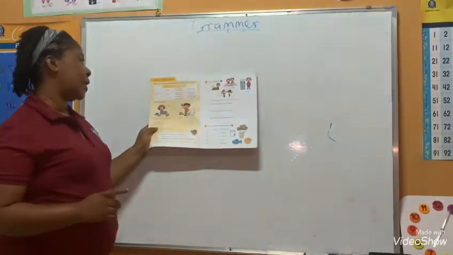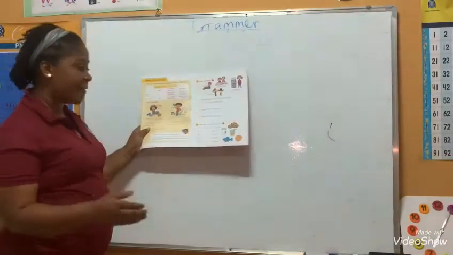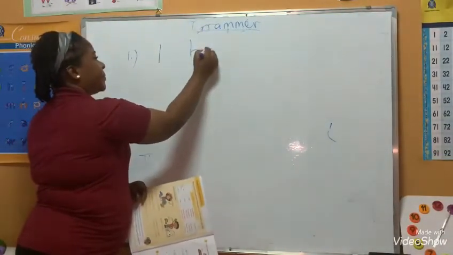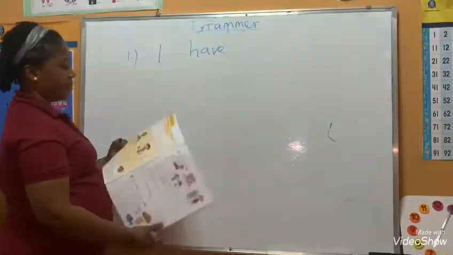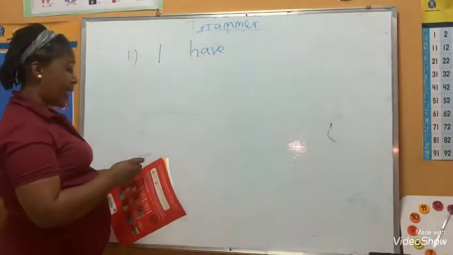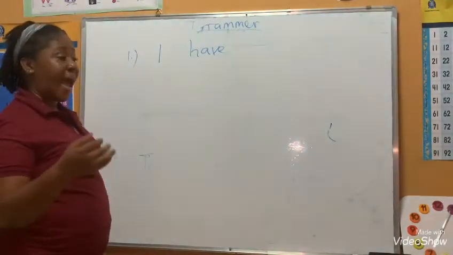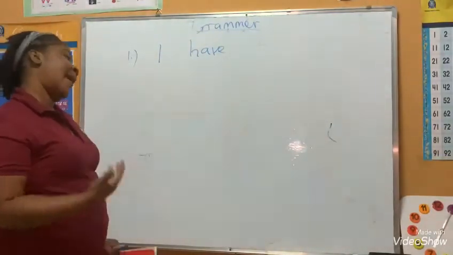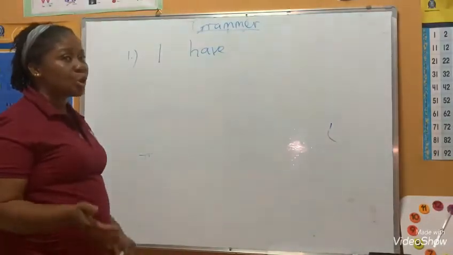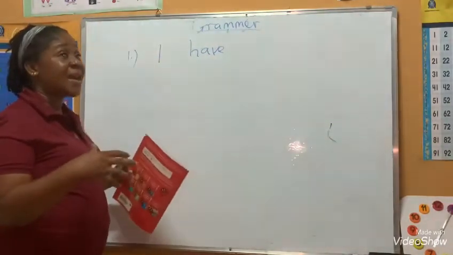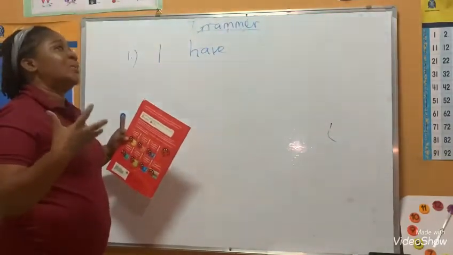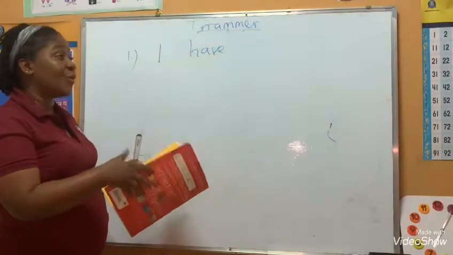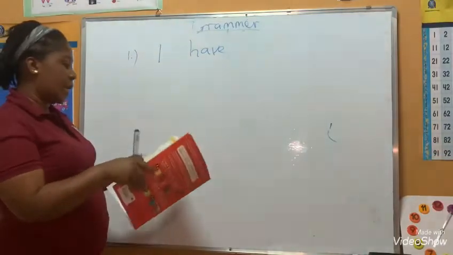The first one is I have. Number one is I have. So you can say I have a car. I have a ball. I have a mango. I have a bag. I have some candies. So have is something that belongs to you or belongs to somebody, and something that you can never think of taking if it belongs to somebody.